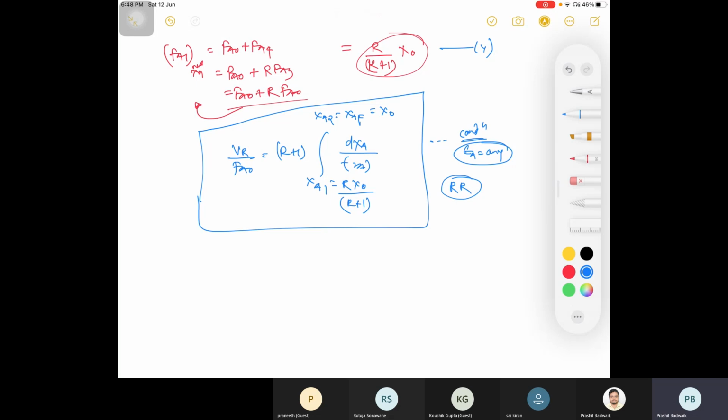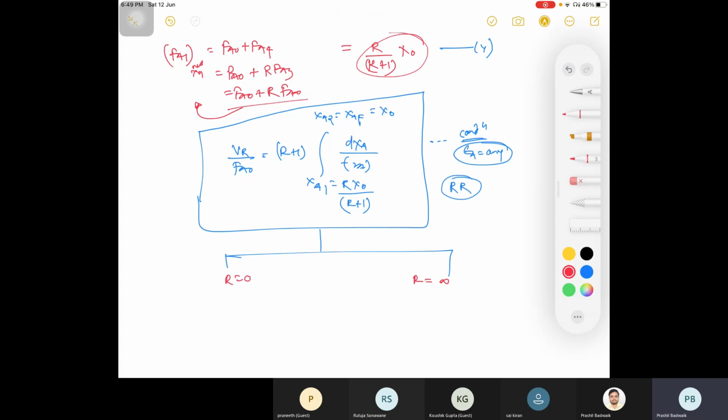So for R equal to 0, you can easily calculate. What is that equation? What does that correspond to? A simple PFR. Right? So please write that equation.